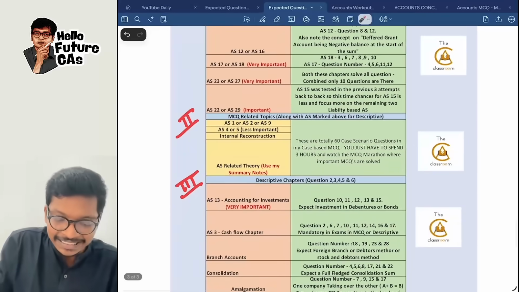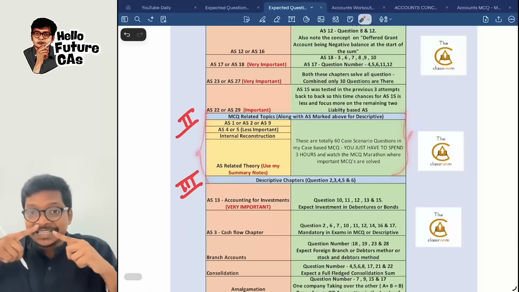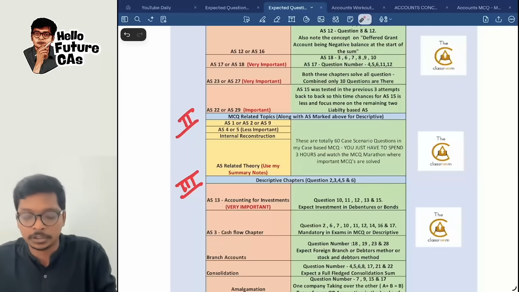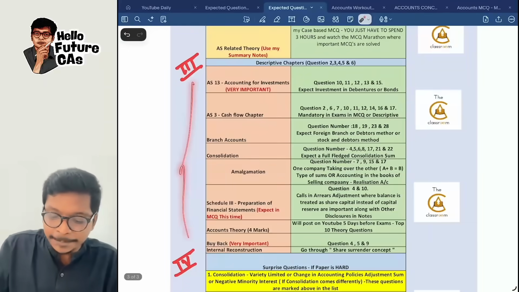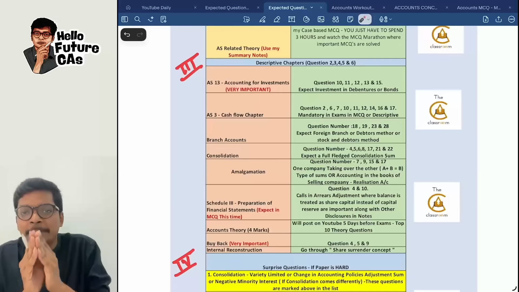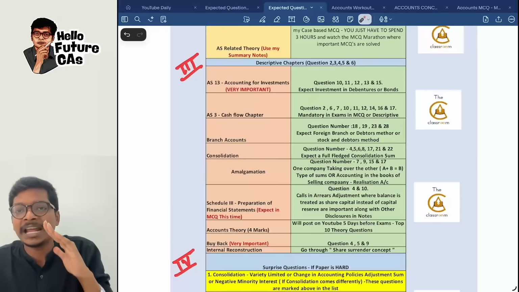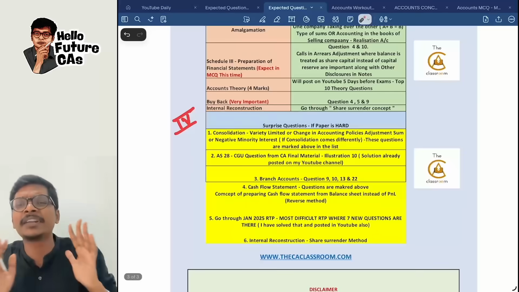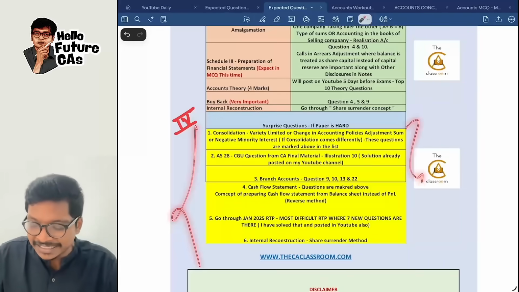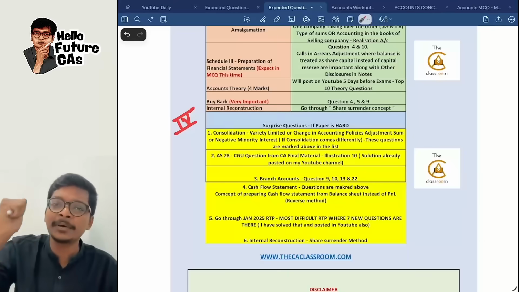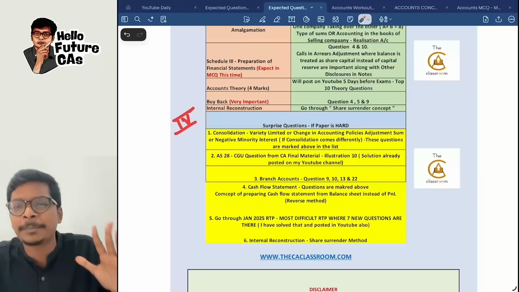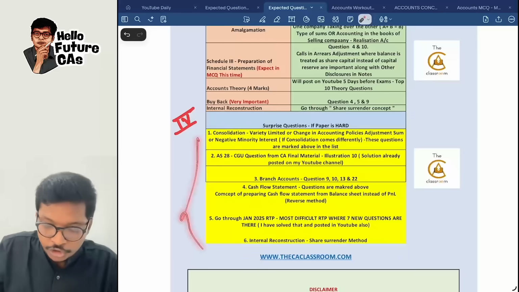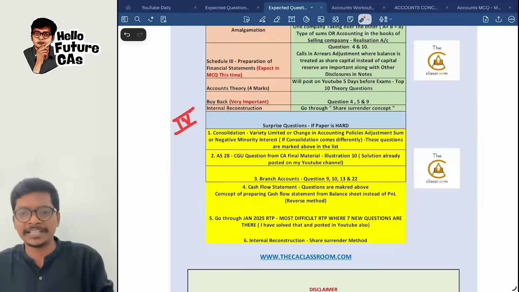The second thing is MCQ related, specifically, apart from what is there above, what should I extra focus on. Third, descriptive, other topics like consolidation, amalgamation, what questions are important and what type of questions are important. And fourth, which I give for every attempt, surprise questions. If ICAI decides to hammer you guys in the exam by giving a tough paper like audit, FM or tax like previous exams, then what should you be ready for, guys?